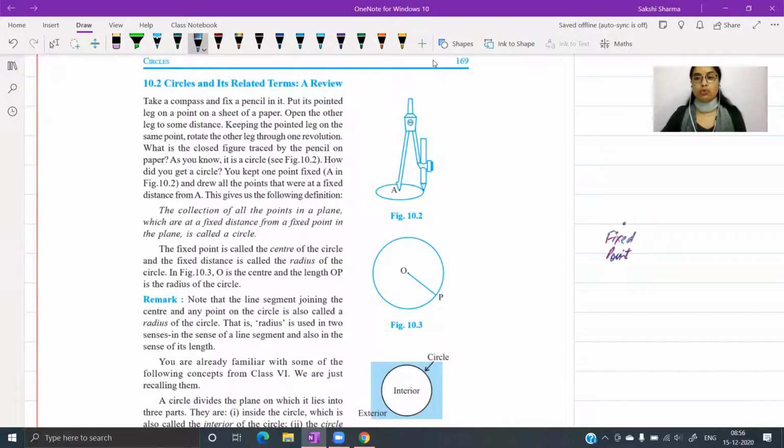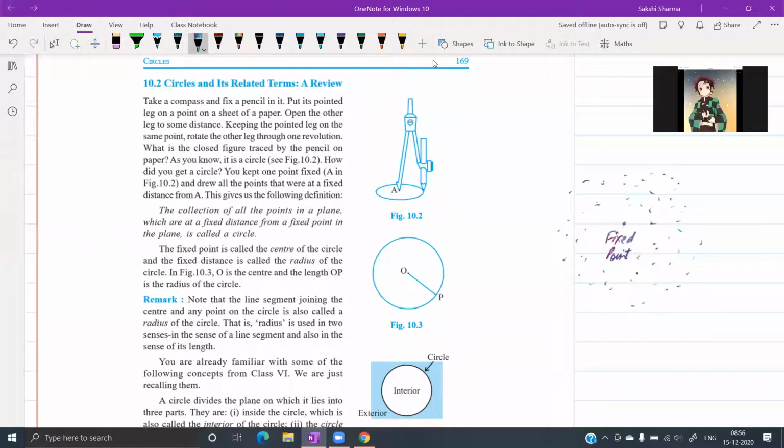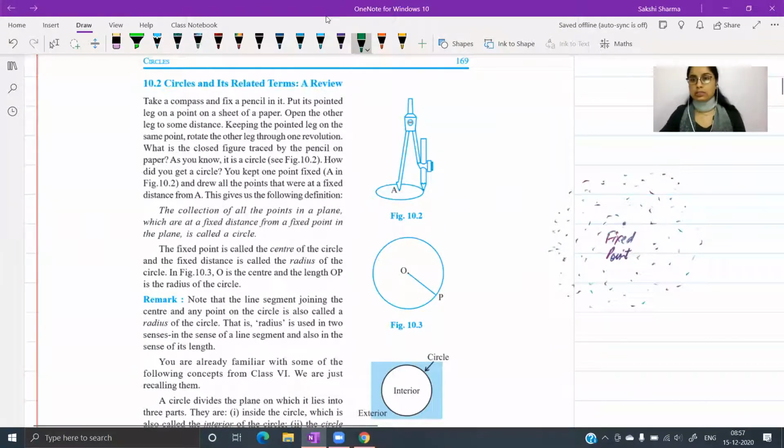Out of these, I want to take only those points whose distance from this fixed point remains same. So I'm just randomly marking points. I am not able to mark as close as they should be, but right now you can see there are so many points here, and the one which is fixed is right here. तो ये जो इसके आसपास पॉइंट्स है, मुझे इनमें से सिर्फ वो वाले पॉइंट्स चाहिए जिनका डिस्टेंस इस फिक्स्ड पॉइंट से इक्वल हो. So let us say there is a point right here which is A,